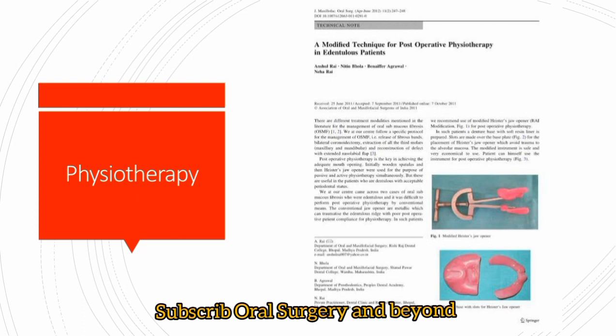For mechanical jaw stretching, a mechanical device is used. There are many proven scientific articles in journals which show its usefulness as a post-operative physiotherapy device in severe trismus cases. Here, a modified technique for post-operative physiotherapy in edentulous patients, a Heister jaw stretcher with acrylic plates, is used. This is a modified technique used in edentulous patients.